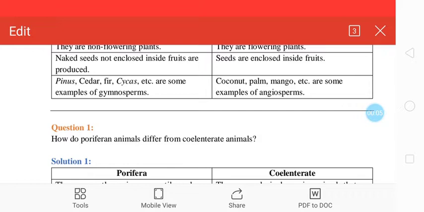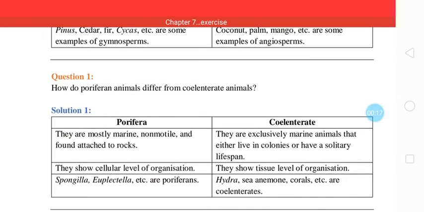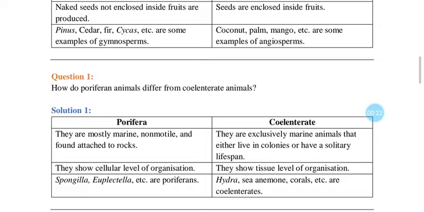Here is the next part of our discussion about in-text questions. I hope you have gone through the last video lecture and you are well aware of all the questions which are asked for better understanding of the chapter. So far we have completed the five kingdom classification system and kingdom Plantae. Now let's start from kingdom Animalia.